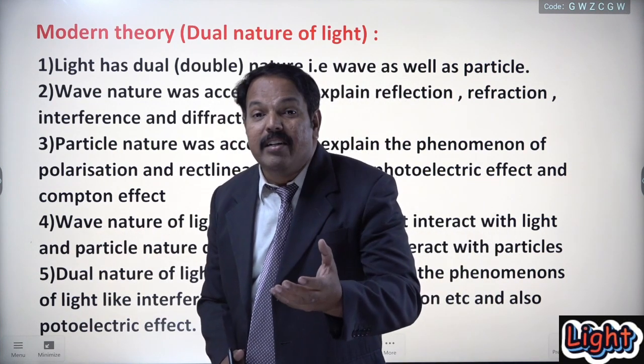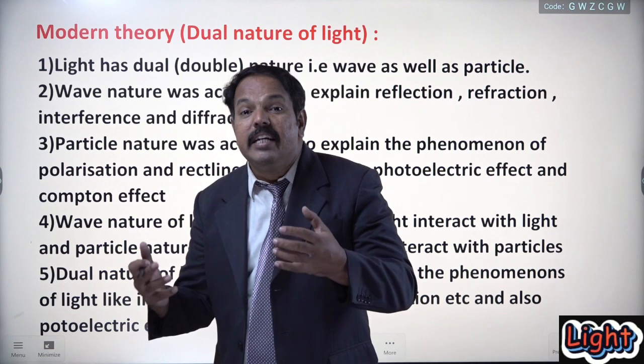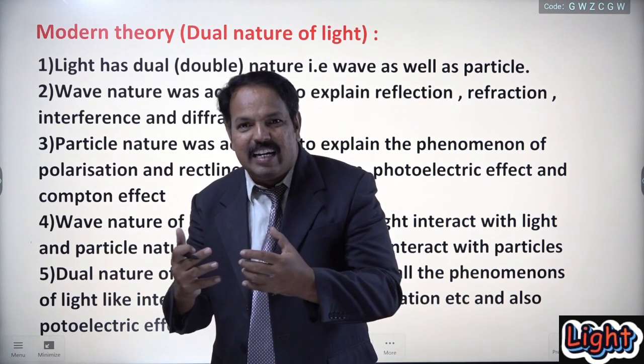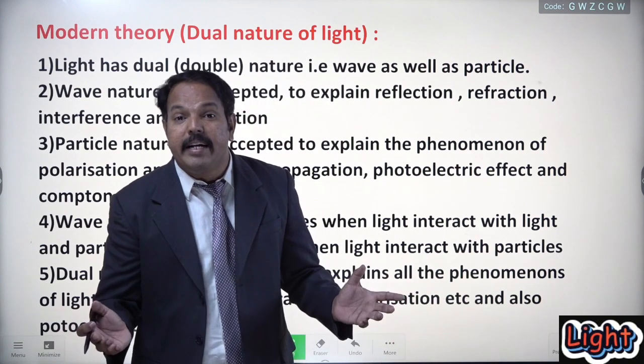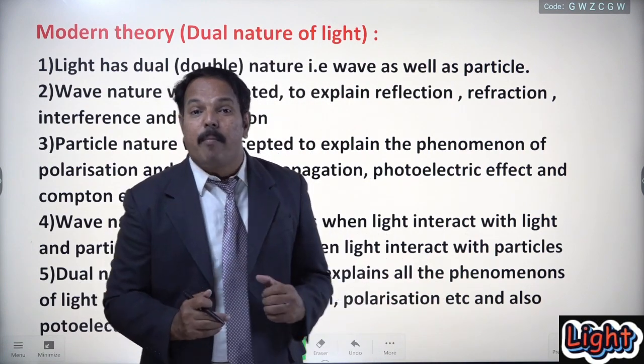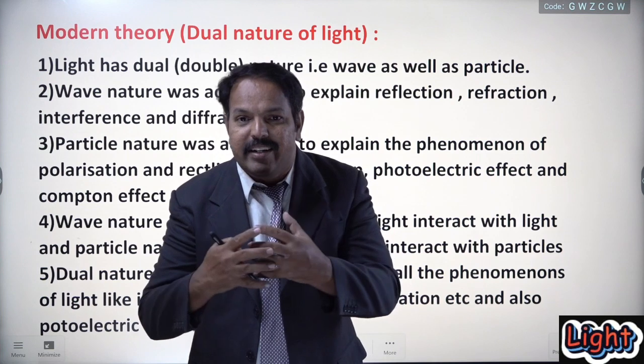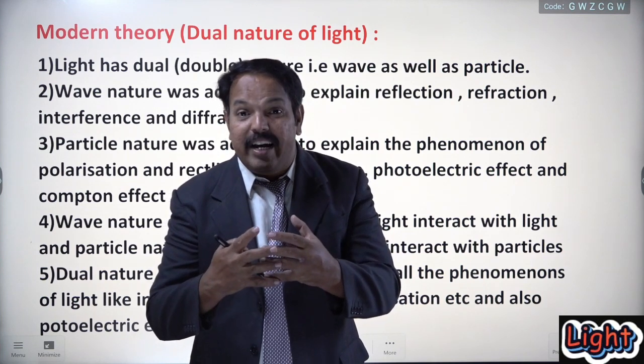Wave nature becomes dominant when light interacts with light. Remember, wave nature becomes dominant when light interacts with light, and particle nature becomes dominant when light interacts with particles. Have you got it?